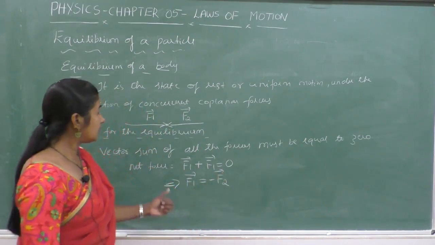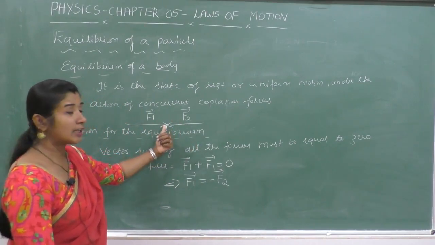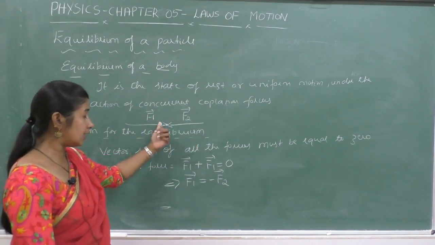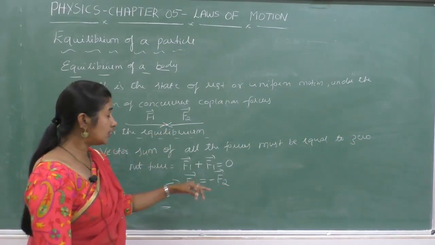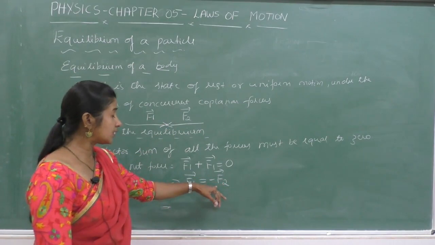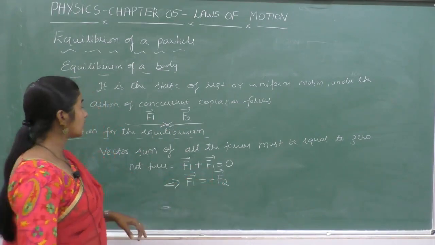That means if two concurrent coplanar forces act on a body, they keep the body in equilibrium only when the two forces are equal in magnitude and opposite in direction.